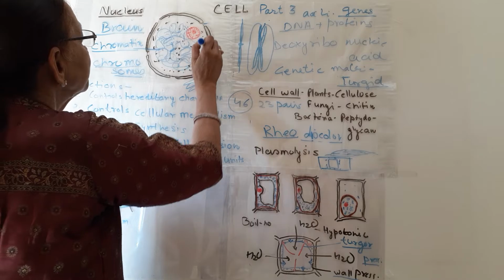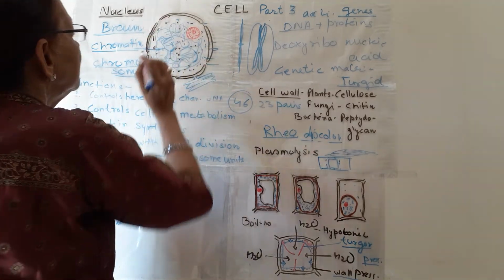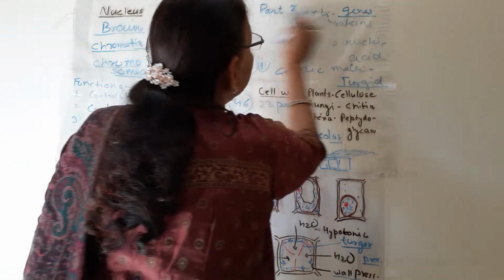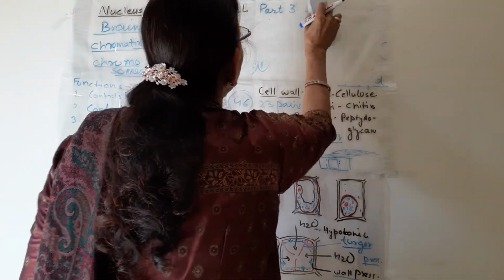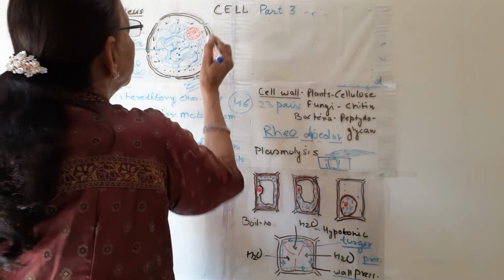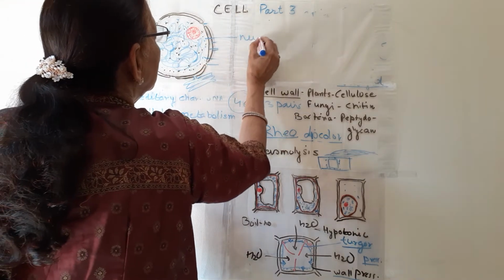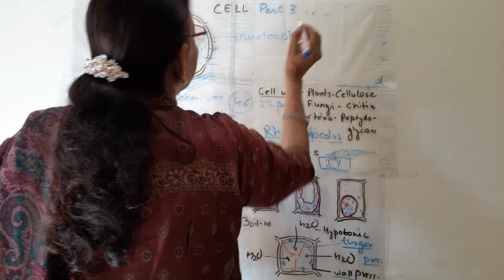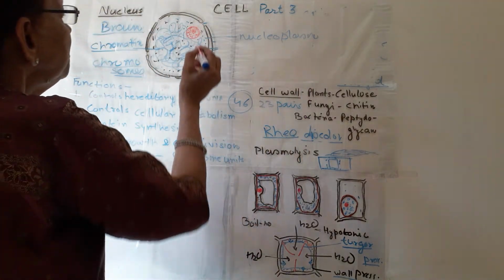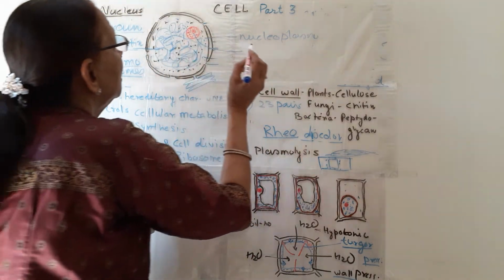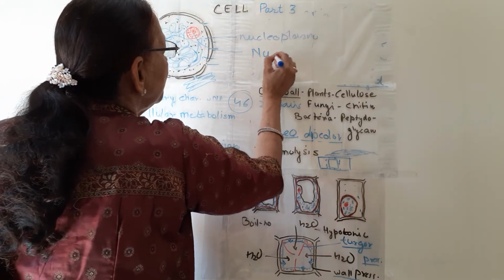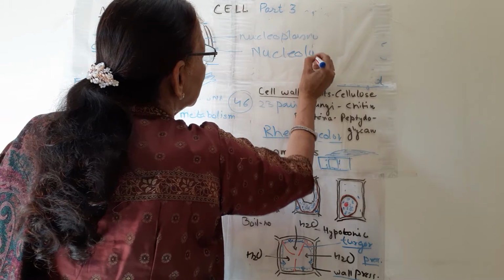Now the fluid inside this nucleus is known as nucleoplasm. It is a jelly-like substance, and one important component of this nucleus is known as the nucleolus.